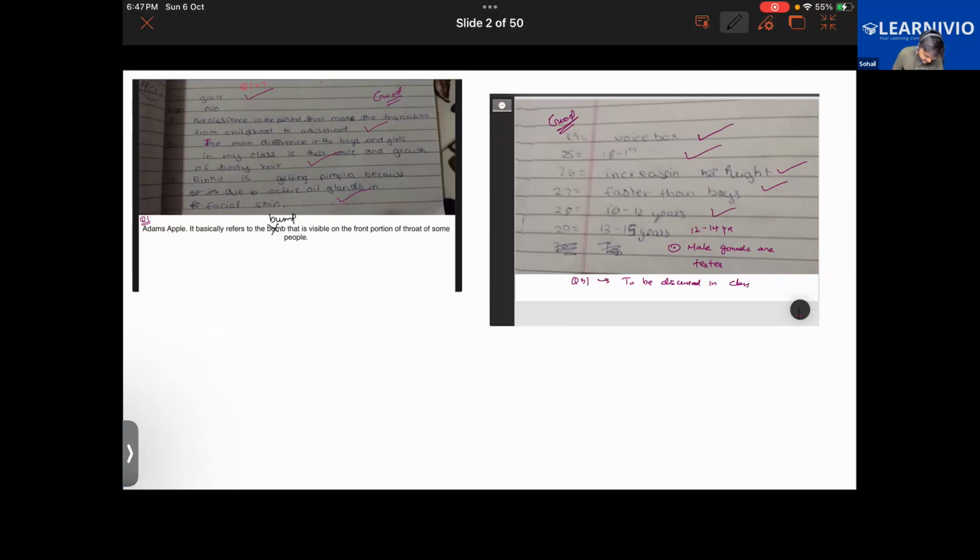So Adam's apple basically refers to the bump that is visible on the front portion of the throat of some of the people when they reach the age of adolescence. Okay. Question number 31. Right now we have discussed that.